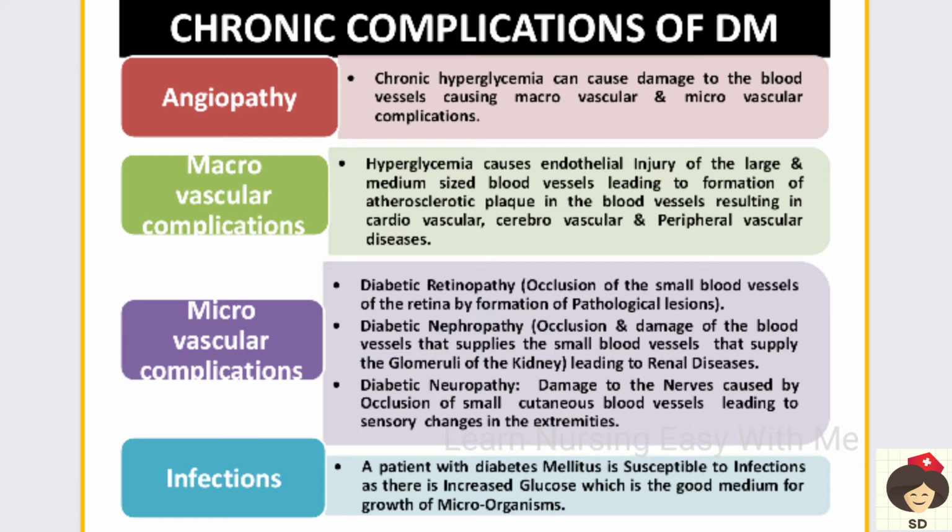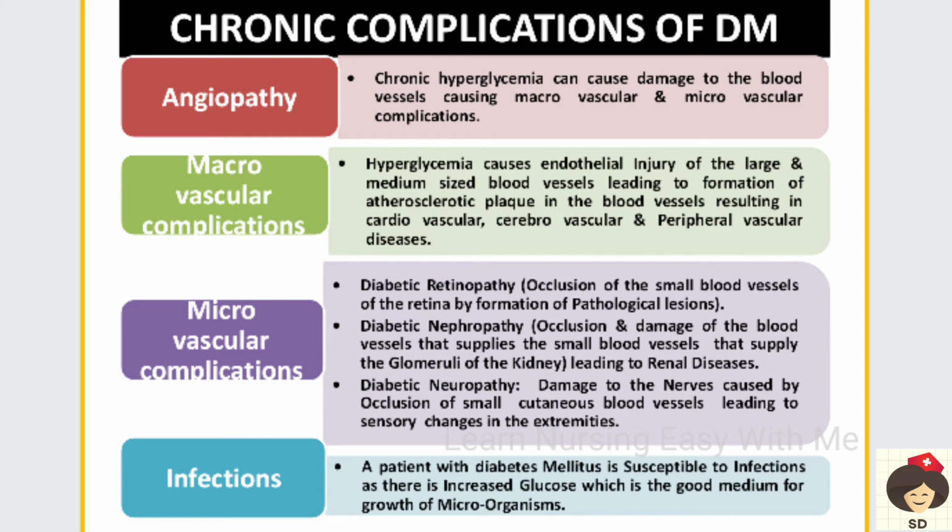Macrovascular complication: in hyperglycemia I said there will be endothelial injury. Whenever there is injury in the blood vessels, the platelets, the fibrin deposits, all those unwanted materials will come and migrate to the injured area. When they migrate to that area, they form an atherosclerotic plaque. Plaque is a complicated lesion which will block the flow of blood in the blood vessels.